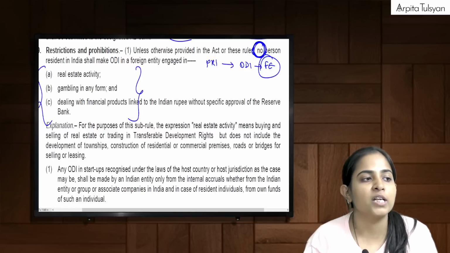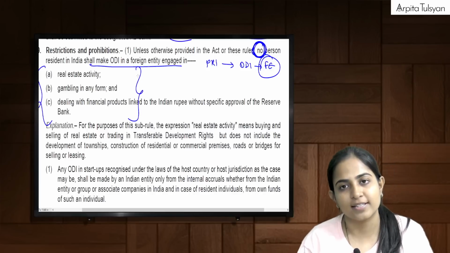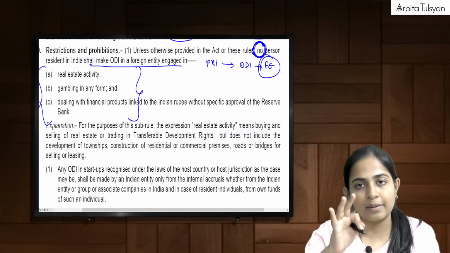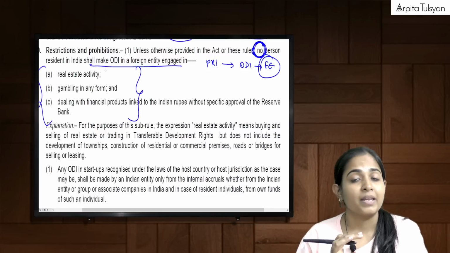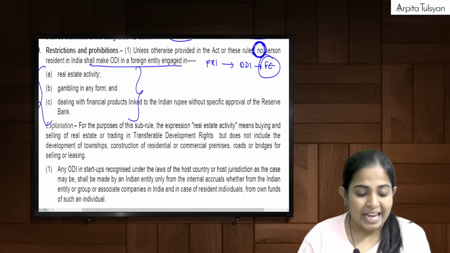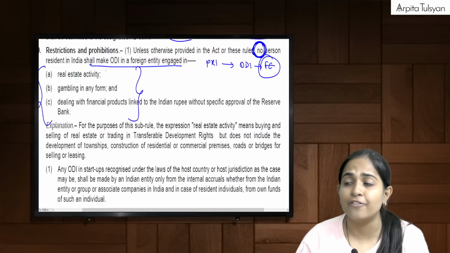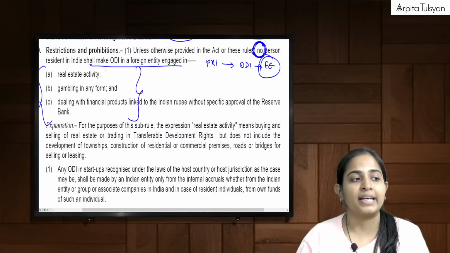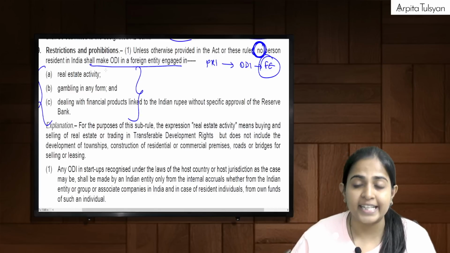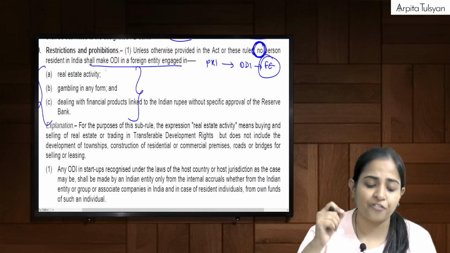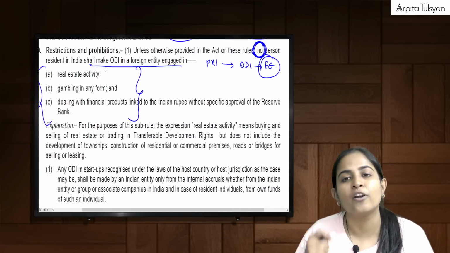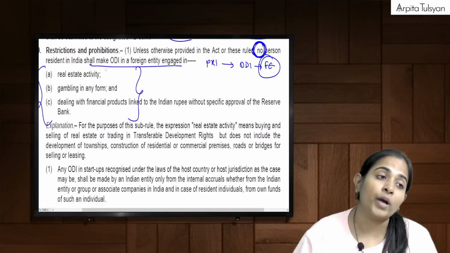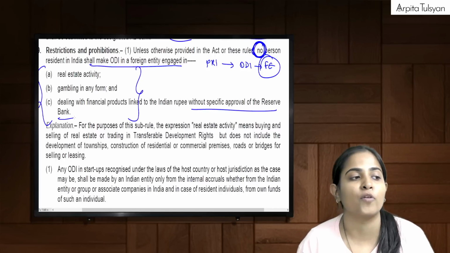If you just read this as 'shall make ODI', then the entire meaning changes. The foreign entity should not be engaged in these 3 activities. First one, real estate activity, then gambling in any form, and the last one is if that foreign entity is dealing with financial products linked to Indian rupee without specific approval of the RBI.